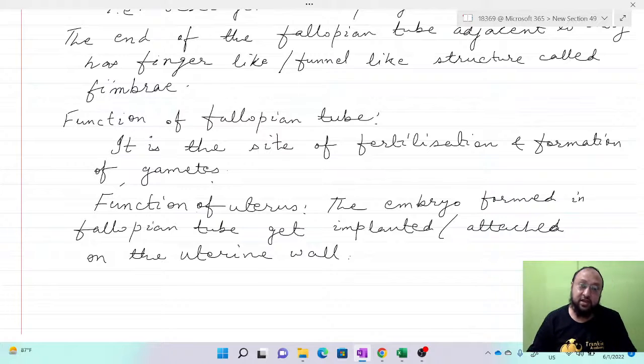That is the placenta that is connecting the mother and the developing fetus. Okay, so this is a function, and the uterus is the place where the development of the fetus takes place. That's why it's called womb. Now the vagina.